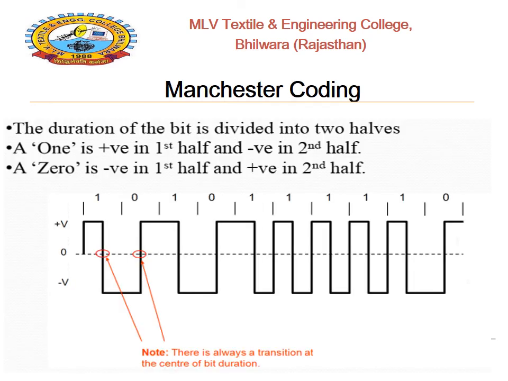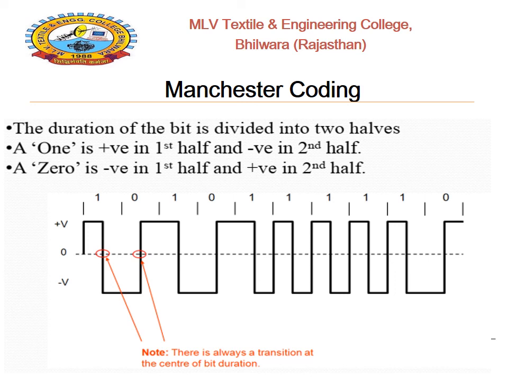That formation can be generated using the bipolar RZ format for the given bit sequence. Next is the Manchester coding. In Manchester coding, the duration of the bit is divided into two halves, basically TB by 2 and TB by 2. For example, considering the first bit is 1 with bit duration TB, the TB duration is divided into half and half, TB by 2 and TB by 2.